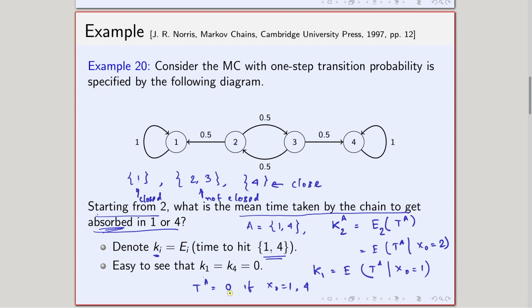And if T_A is identically 0, then k1 and k4 have to be 0. Intuitively it also makes sense, because if I am here, in 0 time I am in A, so the expectation is also 0. Similarly, the same thing happens if I am here. That is why k1 and k4 are both 0 in this case.